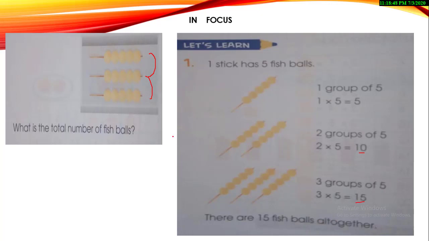So once you start doing the practice of this topic, you will not take these jumps one by one. You will just quickly look at the balls, count the groups, see that there are three groups, and quickly write the answer: three fives, or five threes, are 15. Yes, there are 15 fish balls altogether.